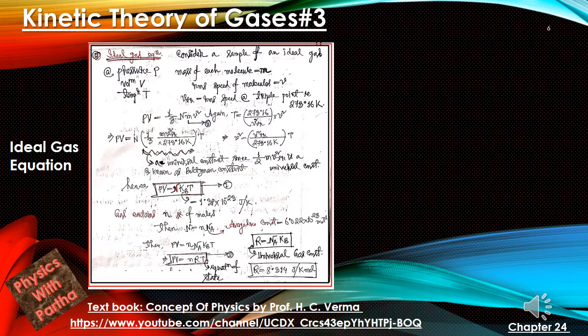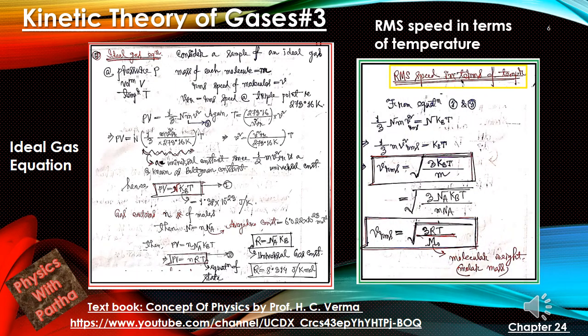Again, any temperature capital T is related to the triple point as 273.16 divided by v square at triple point into v square at the present temperature, which we are considering as capital T. From there we can get the velocity at temperature T as v square equals v square TR by 273.16 times capital T. Now if we substitute this in equation number 3, then we get PV equal to capital N times 1/3 of this term into capital T. Now capital N is the number of gas molecules, and 1/3 of m v square at triple point divided by 273.16 is a universal constant.